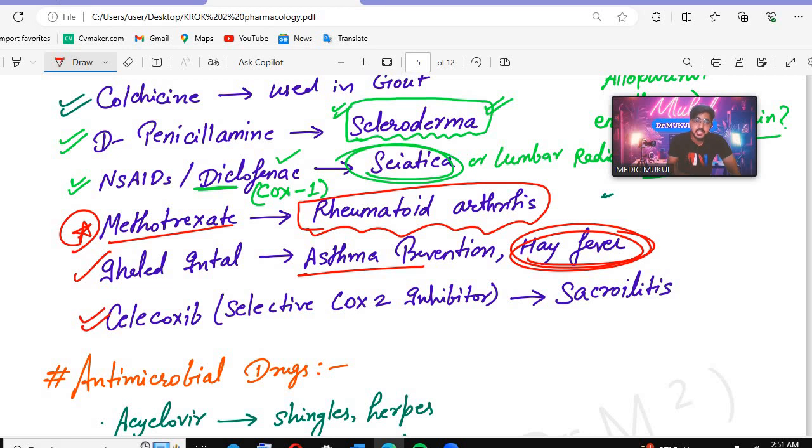After that, celecoxib. Celecoxib is a selective COX-2 inhibitor.